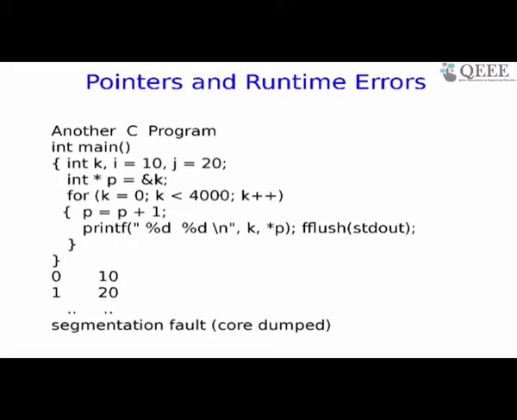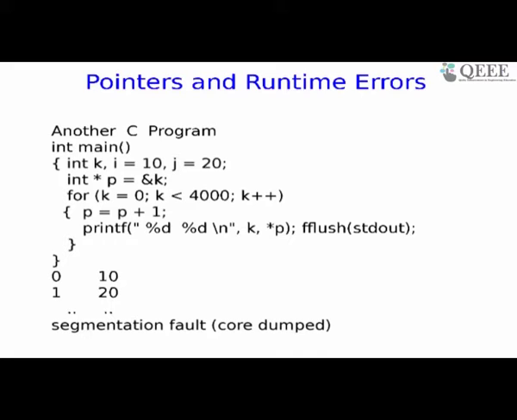Since p is a pointer to integer, some integer will come as a result of star p. The object is always an integer object. This strange looking thing called fflush stdout is a C way of saying, please display the output immediately. Flush the output onto the system, wherever, printer, file, whatever, don't delay. Otherwise, what happens often, if the output is not immediately displayed, in case of segmentation fault, you will see no output. So this we are forcing now. I'm saying, show me whatever you print every time.